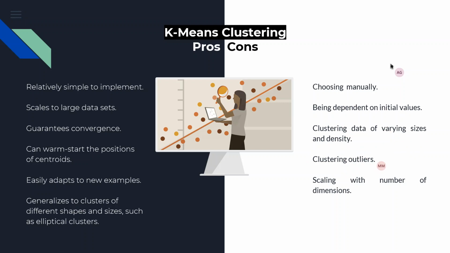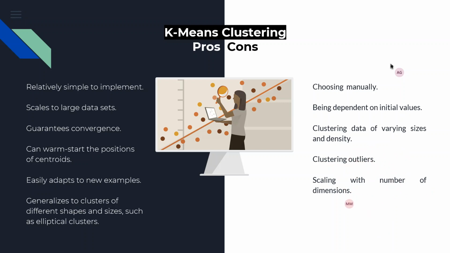Also, there is clustering outliers. There are some outliers, like some data point or some record that is very, very far outside the cluster. So it can form its own cluster sometimes, or it can affect the centroid position to be varied or changed, and then it will result in a less optimized cluster. So outliers create some problems in the k-means clustering algorithm.